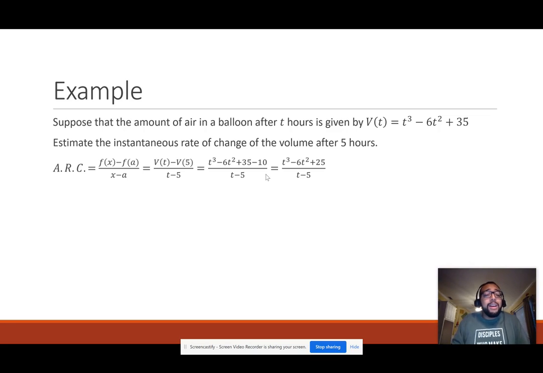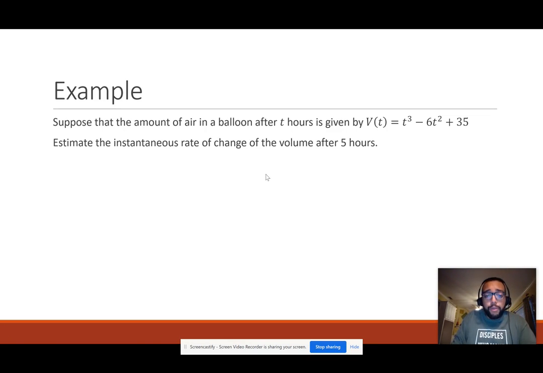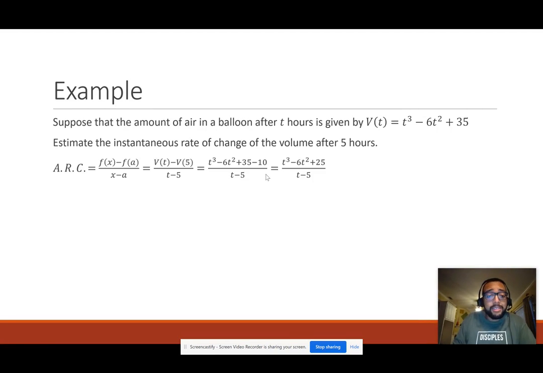So same thing here. Let me find my average rate of change first. The average rate of change is the change in y over change in x. So f of x minus f of a over x minus a. Now, instead of f of x, we have v's and t's. So v of t minus v of 5, because our a value is 5, over t minus 5.